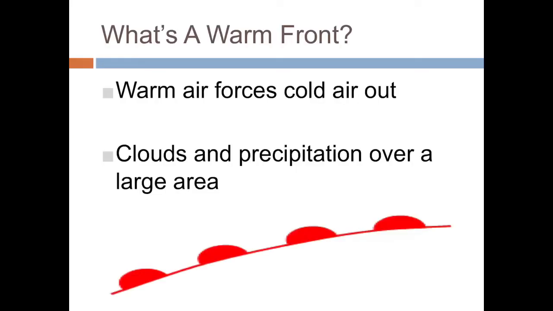Next is a warm front. So this is where the warm air is moving and it's forcing the cold air out. Here we're going to get clouds and precipitation over a large area. This one's symbol is a line with some semicircles, and it's going to be red. If you think about a stove burner, when it gets hot, it turns red. So if we have a warm front, it's going to be red.